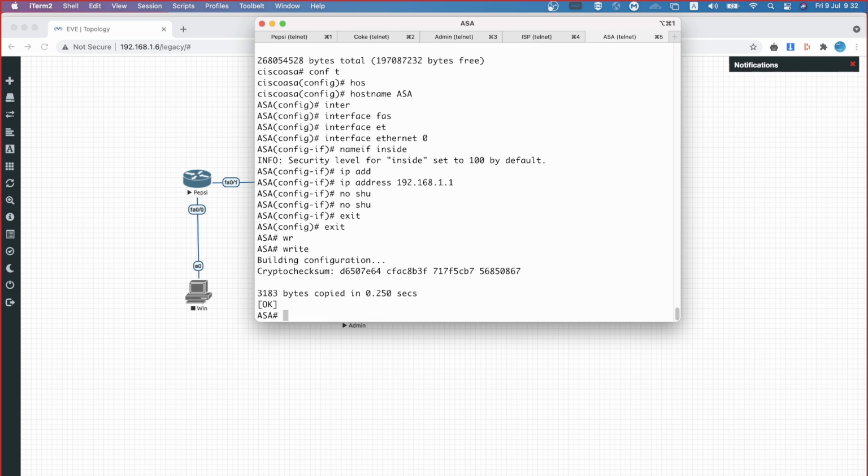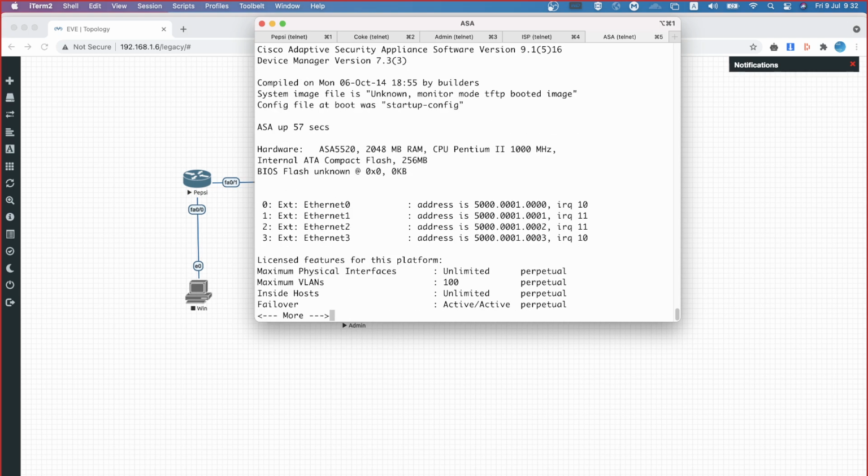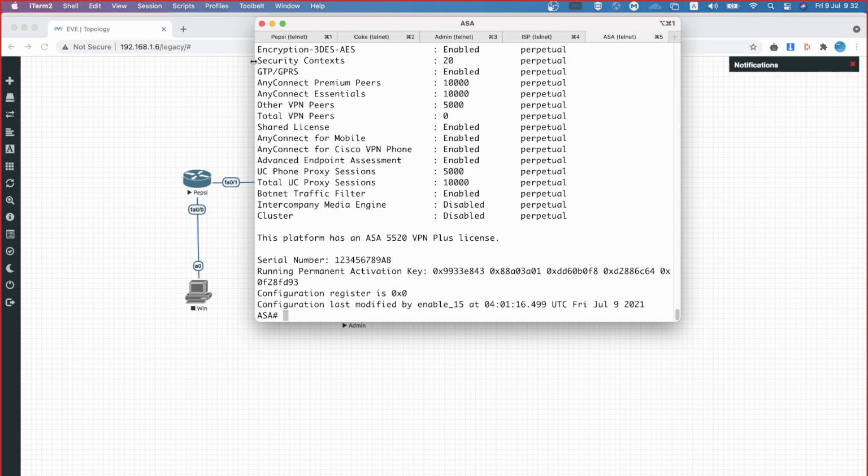Now there are certain configurations I have done before I convert the device to work with multiple contexts. I'm checking what mode the firewall is in, point number one. Point number two, whether this firewall allows me to create the context or not. First of all, can you see how many contexts I can create on this box? 20 contexts can be created. That means the device allows me to create the context.